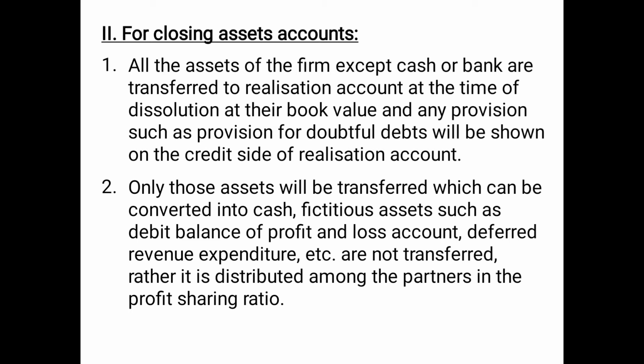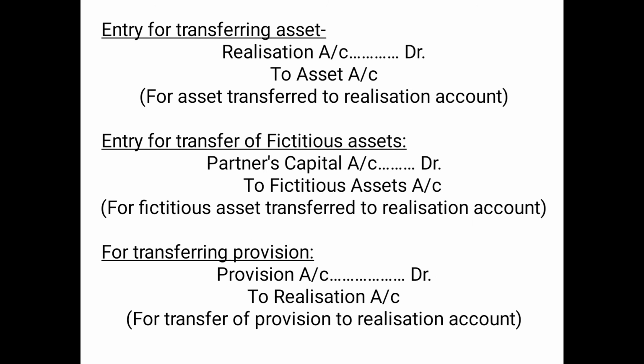Then point number 2, only those assets, as discussed, only those assets will be transferred which can be converted into cash. Fictitious assets such as debit balance of profit and loss account, because it is an accumulated loss, it needs to be distributed among the partners in the profit sharing ratio. Deferred revenue expenditure, again the same process, accumulated loss, are not transferred, rather it is distributed among the partners in the profit sharing ratio.